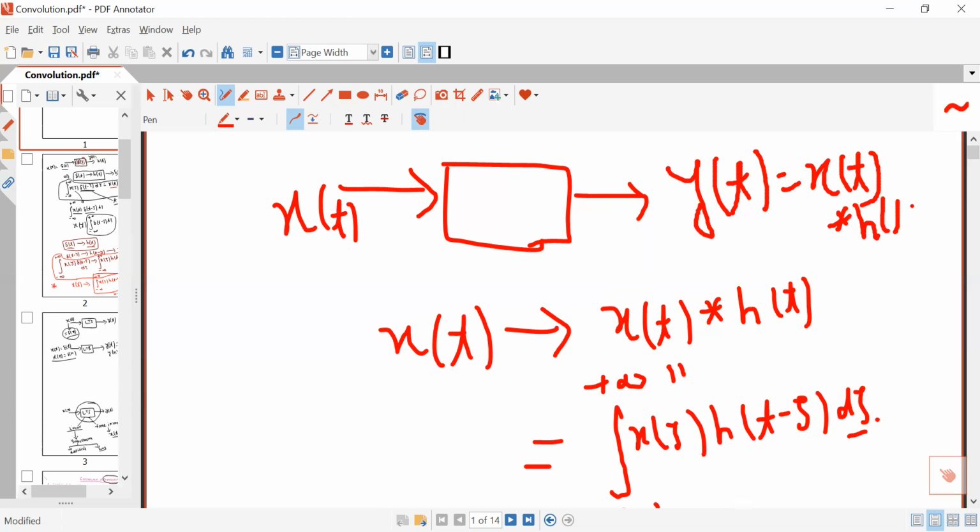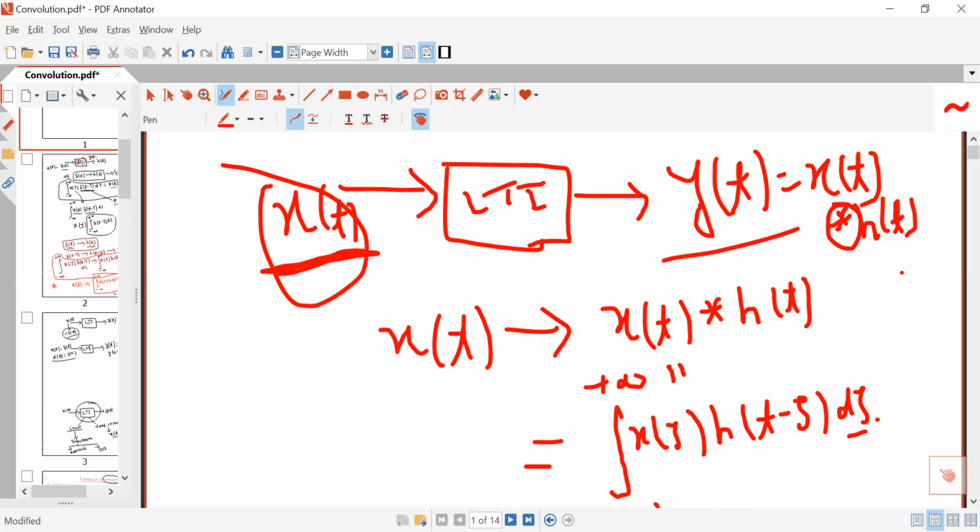So this is the application of convolution. If you have an idea about h(t), then for any excitation you can determine the response if the system is an LTI system. By just using the convolution integral, you can determine the response of an LTI system for any excitation.